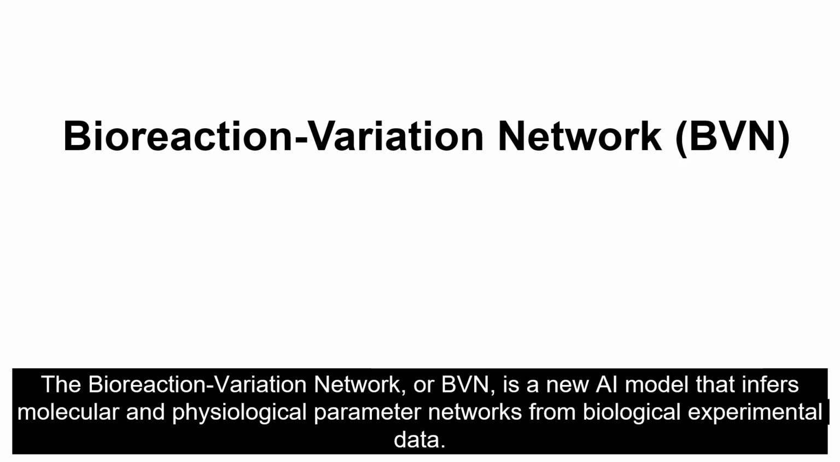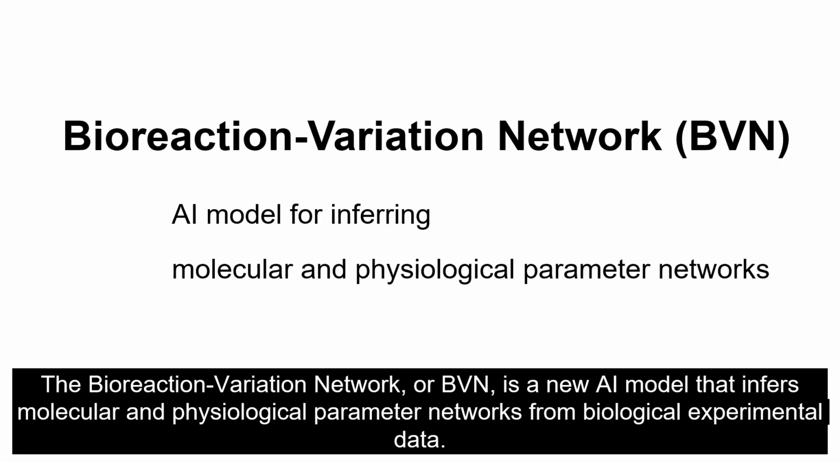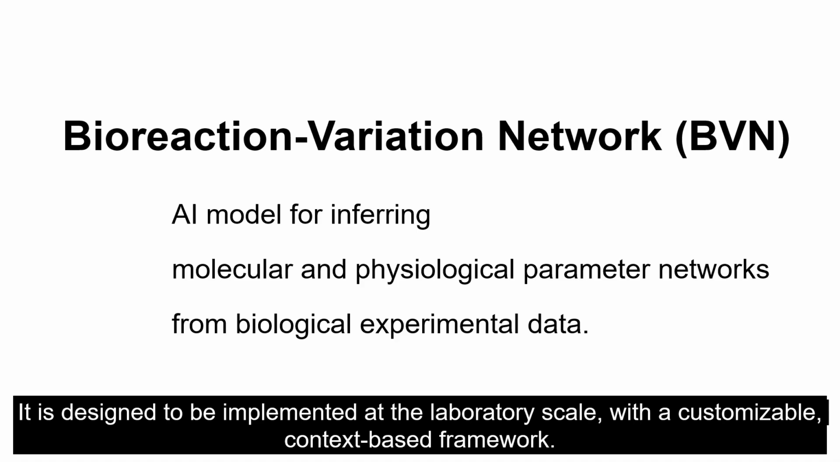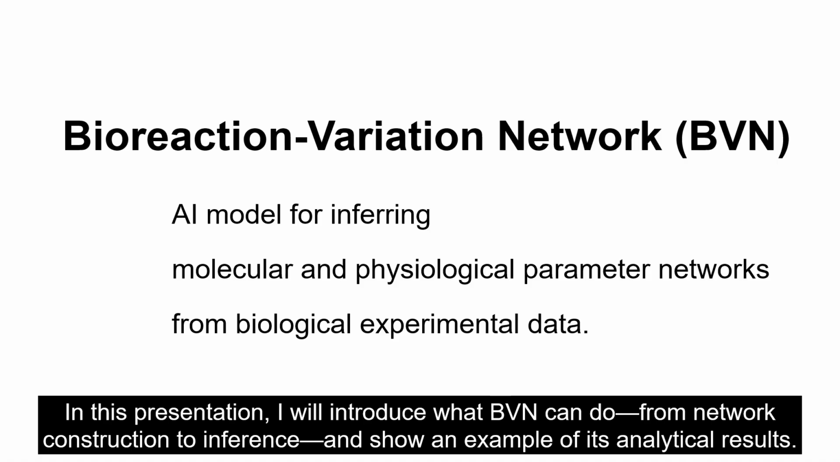The Bioreaction-Variation Network, or BVN, is a new AI model that infers molecular and physiological parameter networks from biological experimental data. It is designed to be implemented at the laboratory scale with a customizable, context-based framework. In this presentation, I will introduce what BVN can do, from network construction to inference, and show an example of its analytical results.